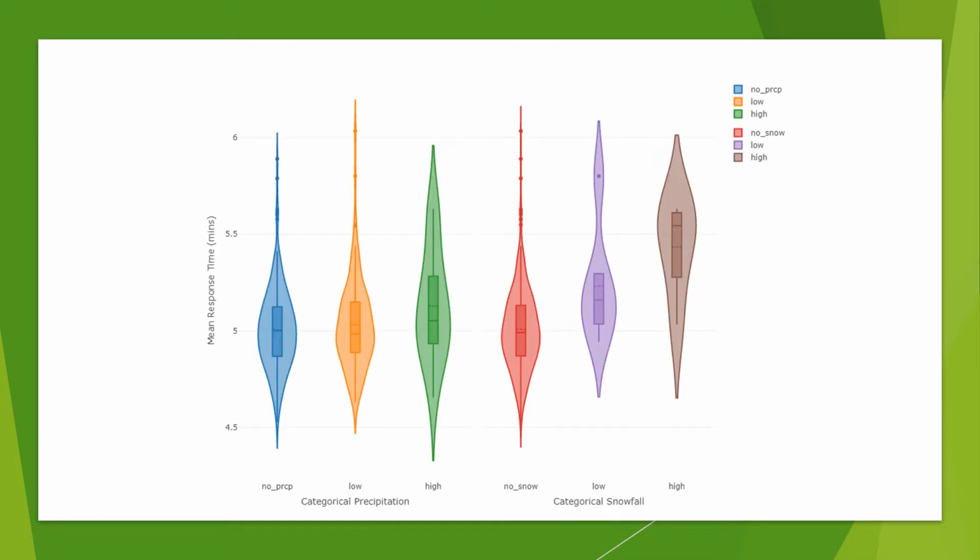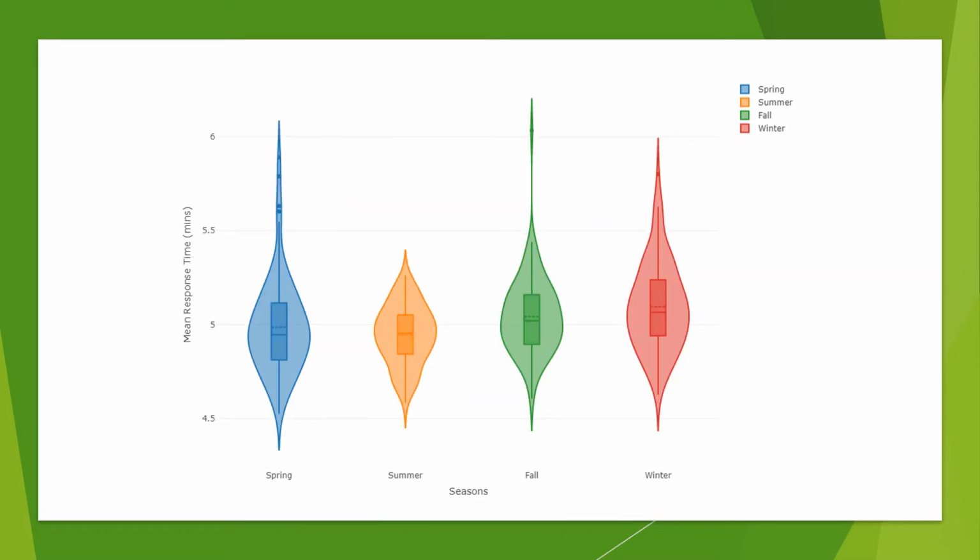This graph shows us the correlations between snowfall and precipitation conditions and the mean response times. We can see that snowfall has a larger impact than precipitation has. Also, between the four seasons, winter has a higher mean response time, which correlates with the snow condition analysis.